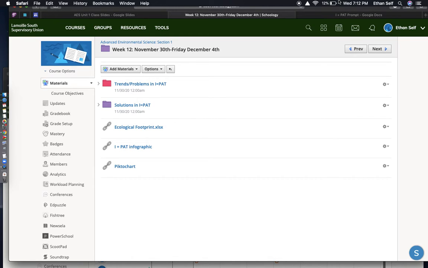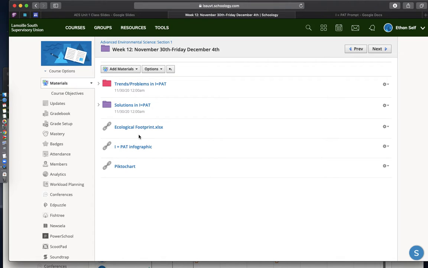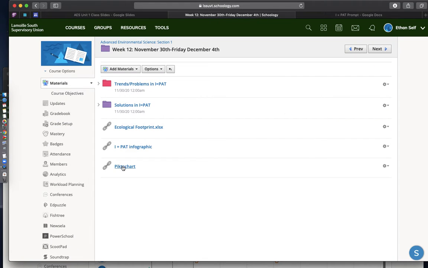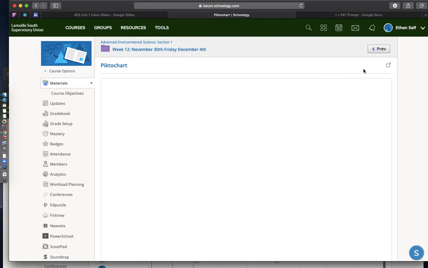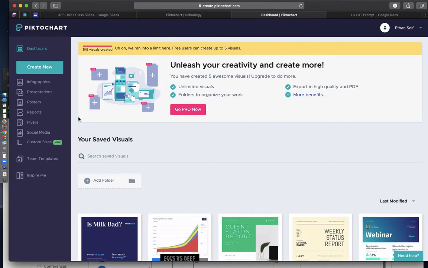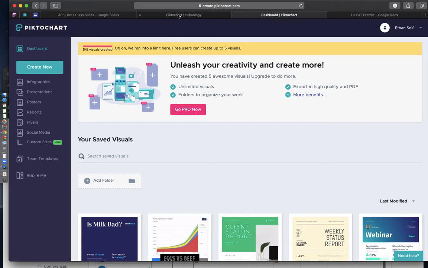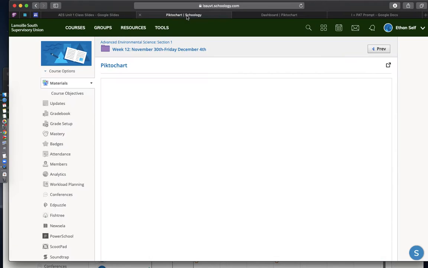You're going to want to get all of your information from the folder for week 12, and you're going to be opening these two links, the iPad infographic and the PictoChart link. That should take you to a document that looks something like this. And if you click on the PictoChart link, it should bring you to a website that, after you create an account or log in, should bring you to something that looks like this, where you might be able to start creating your infographic. And I'll show you more things at the end of this video about using PictoChart.